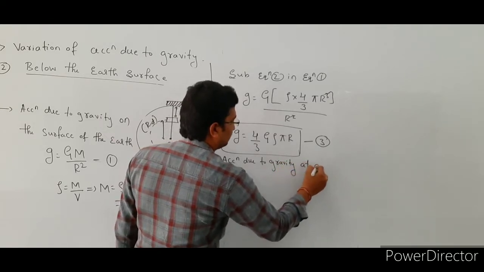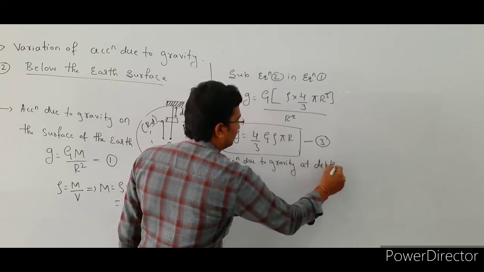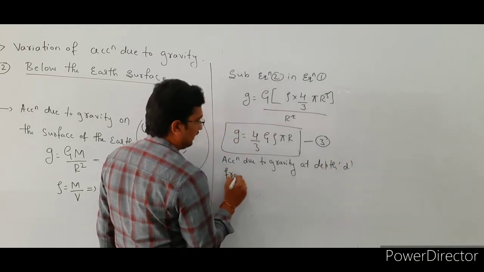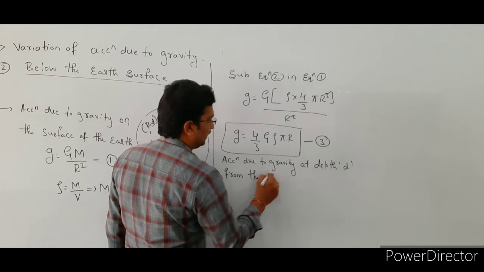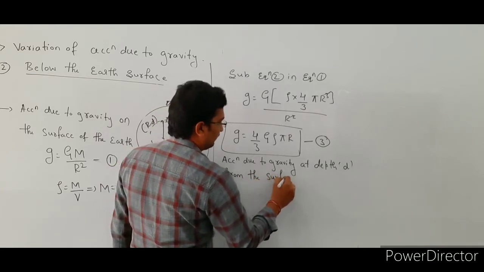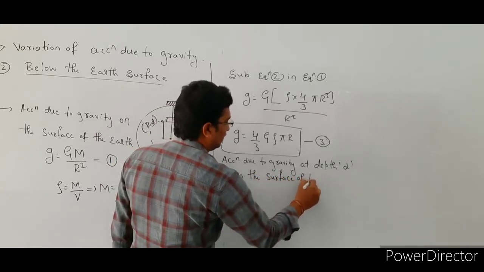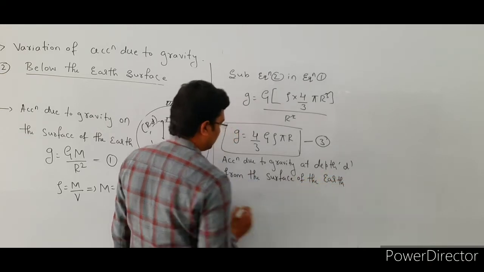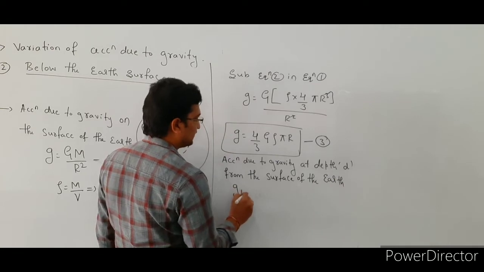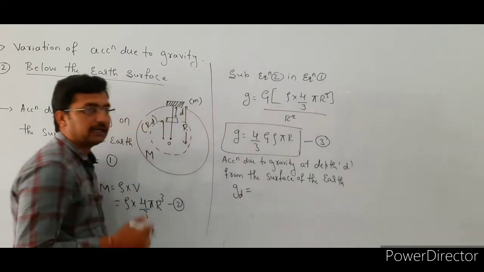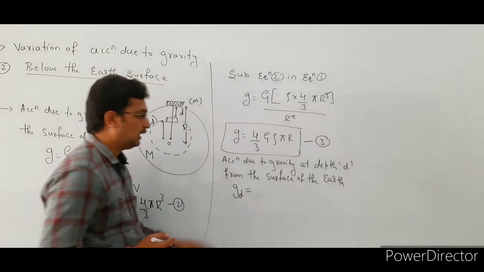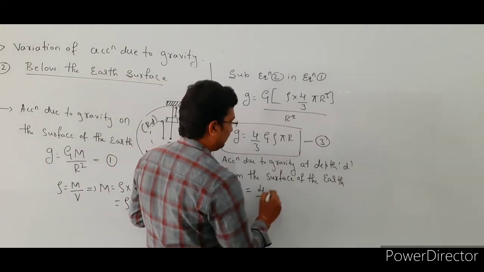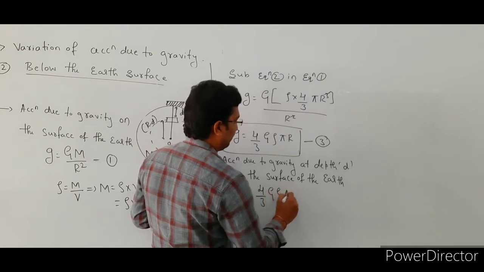Okay, so g suffix d indicates the acceleration due to gravity at a depth d from the surface of the earth, that is equal to 4 by 3 G rho pi.